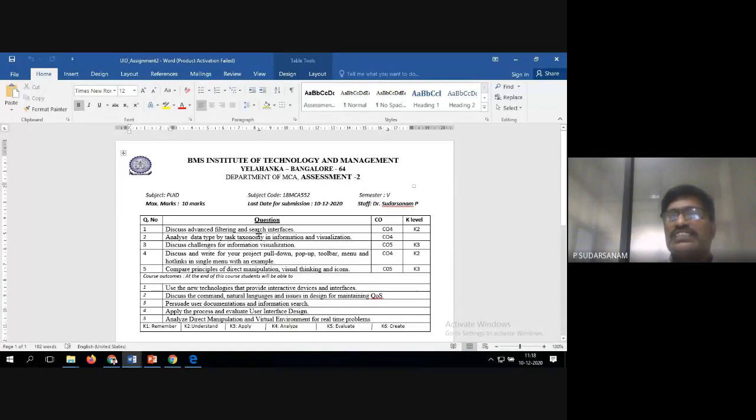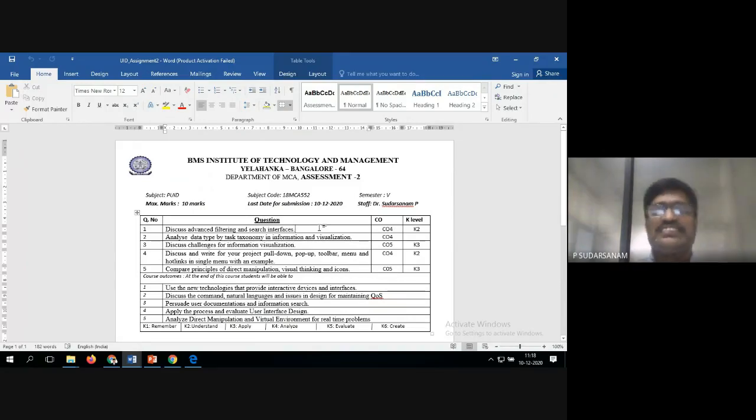Discuss advanced filters and search interfaces. Recently only we have discussed this. Next is analyze the data types of task taxonomy, information and visualizations. Next is discuss the challenges of information and visualizations. Next is discuss and write for your project pull-down, pop-up, toolbar menu and hot links in the single menu with the example, single menu items.